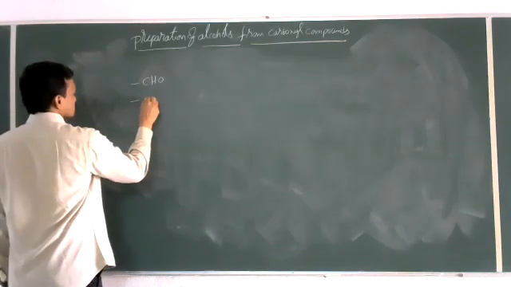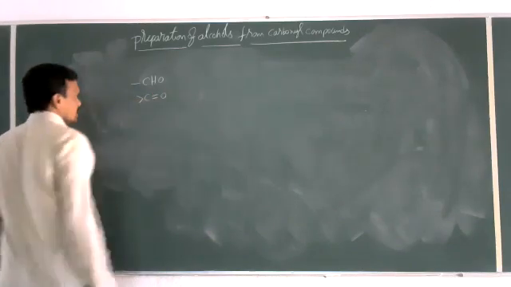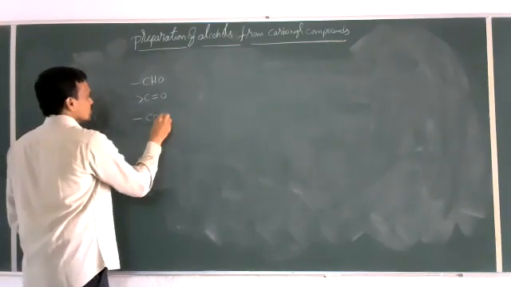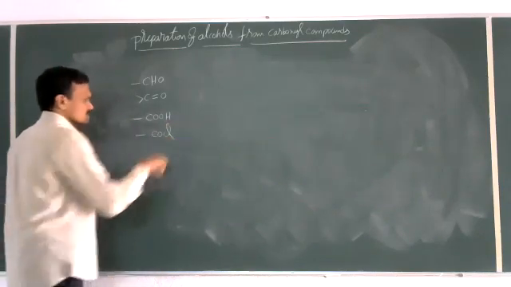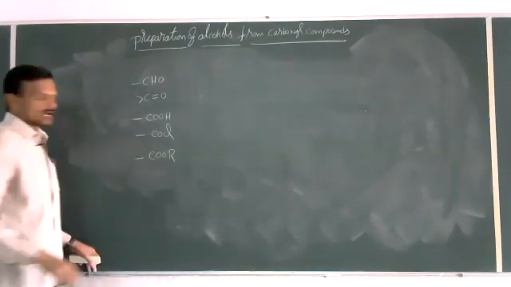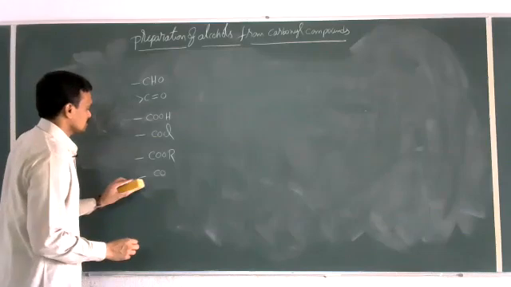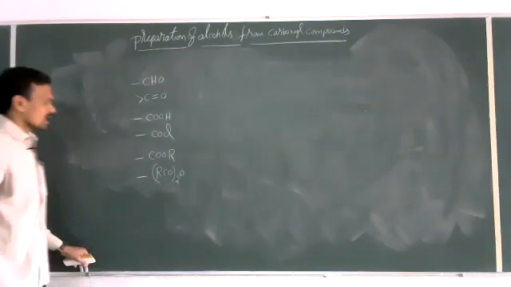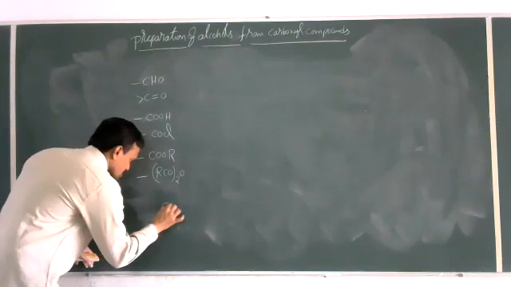CHO, C double bond O, aldehydes, ketones, carboxylic acids, COOH, COCl, acid chloride, COOR, ester, RCO taken twice O, acid anhydride, and one more, alkenes, double bond.